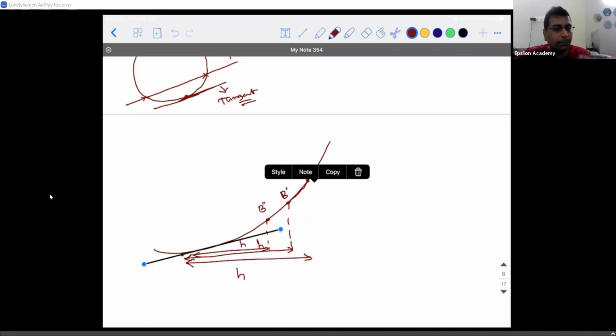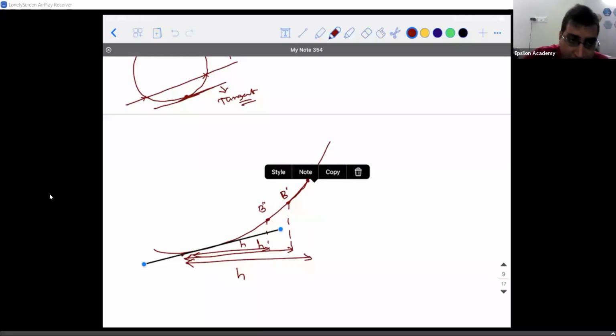So I'm trying to say A is fixed. The distance between A and B will be so small that if you have a microscope and look at it, you will be able to see a small curve. Unless you do that, you will not be able to see it as a secant, rather it is going to be an approximate tangent.